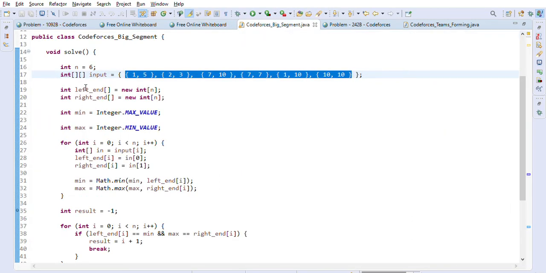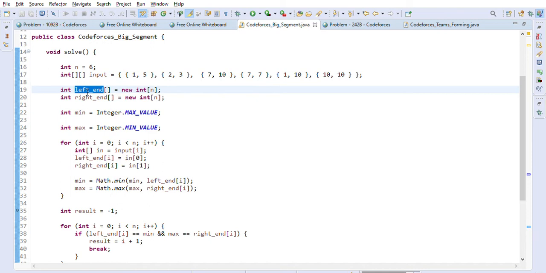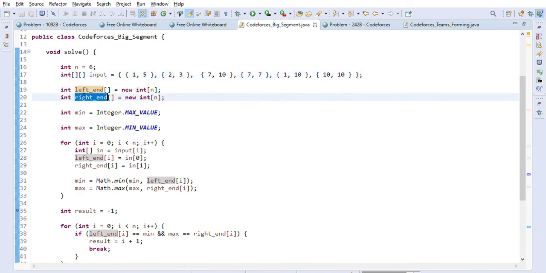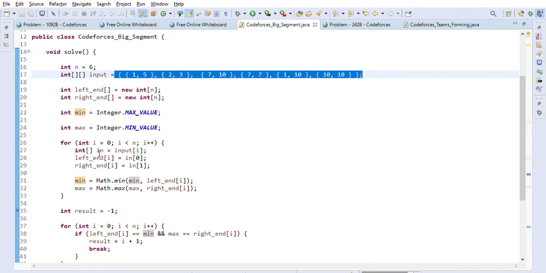So we will create one left end array, so it will capture all the left ends, right? Like 1, 2, these are all the left ends. And then there is another array called right end. It will capture the right end of every segment, like 5, 3, 10, like that. And we will just create two variables, min and max, to capture the minimum value in all these segments and maximum value in all these segments, right?